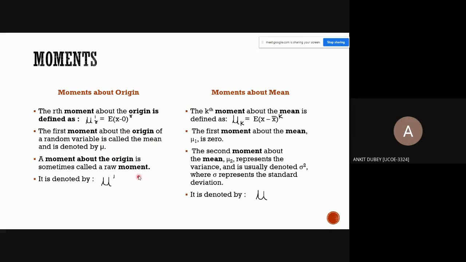And the next topic we are looking at is moment about mean. The kth moment about the mean is defined as mu k, which is equal to E of (x minus x bar) raised to k. The first moment about the mean, mu1, is 0. The second moment about the mean, mu2, represents the variation, and it is usually denoted by sigma square, where sigma represents the standard deviation. It is denoted by mu.